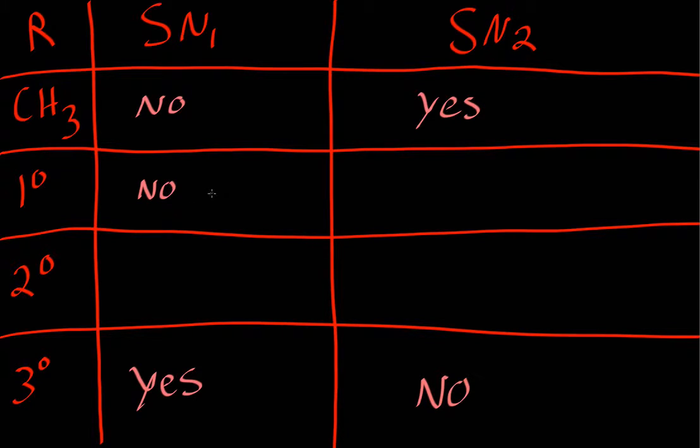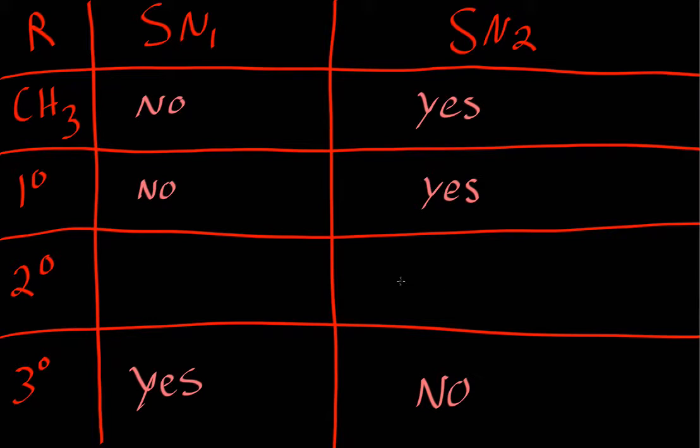No, because once again, that carbocation will not be stabilized by only one other carbon. What about SN2? Yes, because it won't have a problem attacking backside on a primary carbon. There will be nothing in its way, just another carbon, which is not a problem. So a CH3 would occur faster than a primary, but they're both really fast. This is the whole point of this chart.